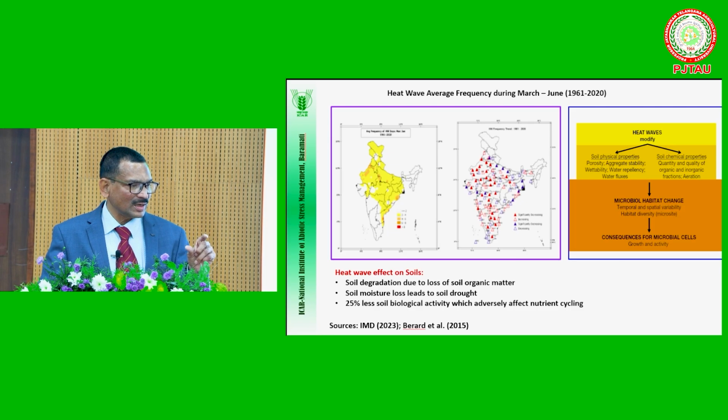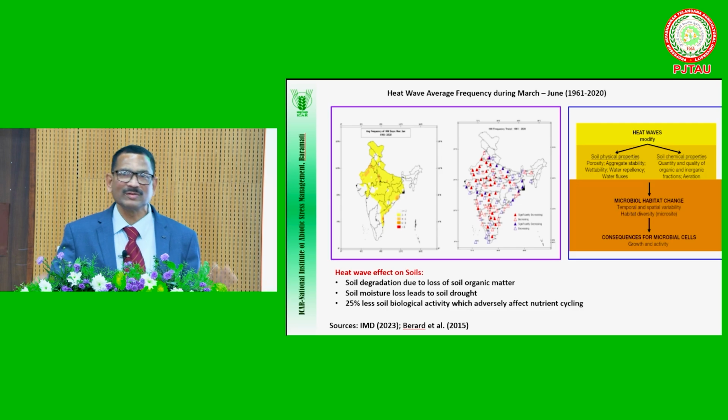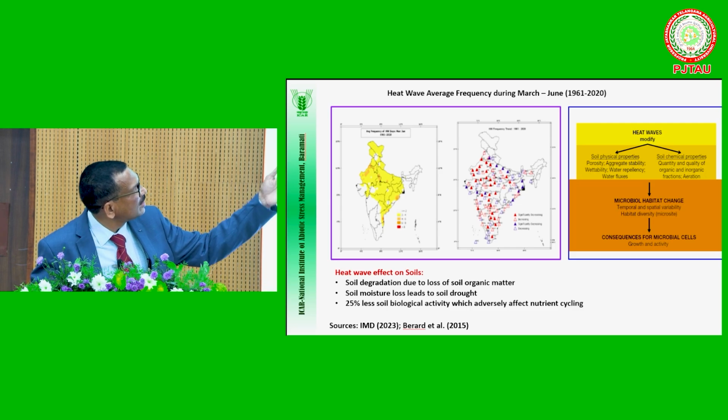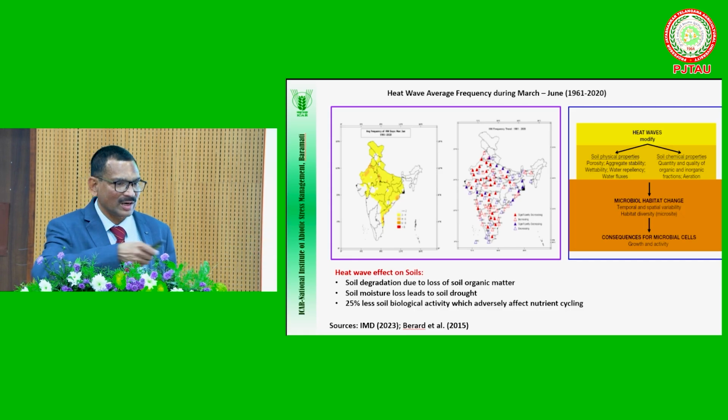Heat stress is classified into two: normal heat stress and severe heat stress. Normal heat stress means 4.5 to 6.4 degrees centigrade above 40 degrees centigrade, that is the heat wave. And severe means more than 6.4. So whenever there are heat waves, now it is a major problem all over India. Nearly everywhere we are facing this problem. Because of that, it also adversely affects the already constrained soils and further increases the edaphic stresses.